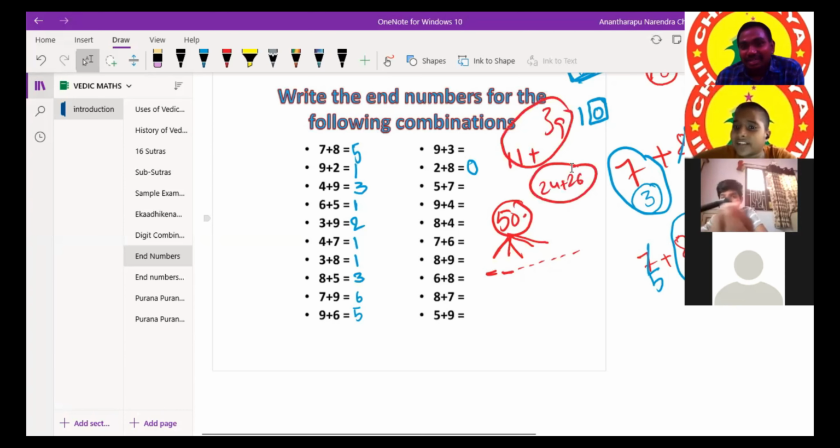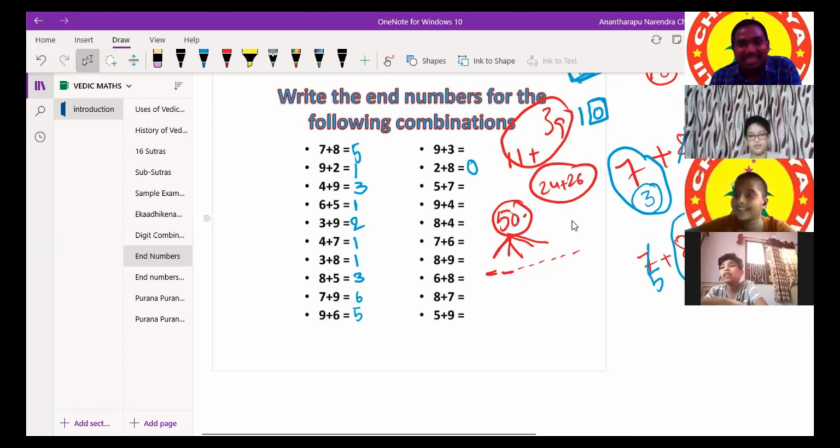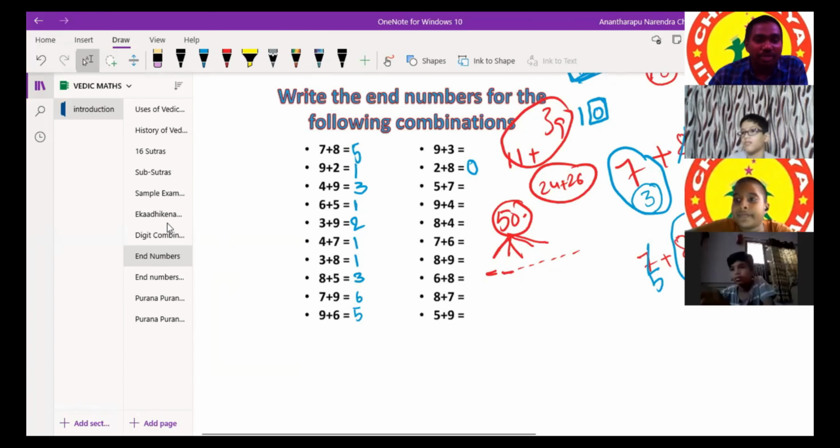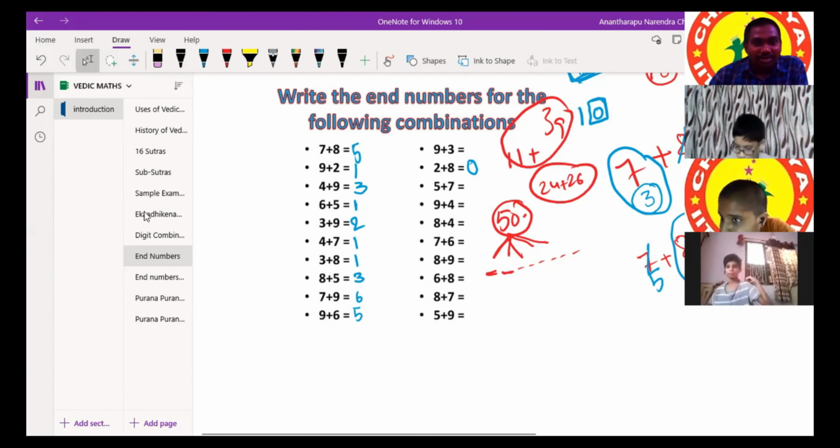Sir, how many should we write? How many are possible? Write all the possible ways for 50, just for practice. No need to give it to me, just practice it at home. Write a minimum of 15 combinations. I think there will be a minimum of 49.